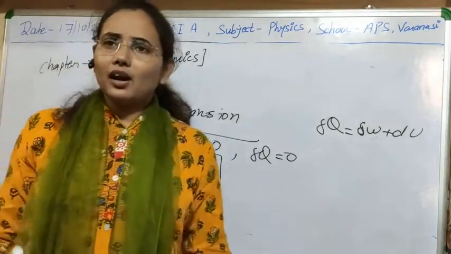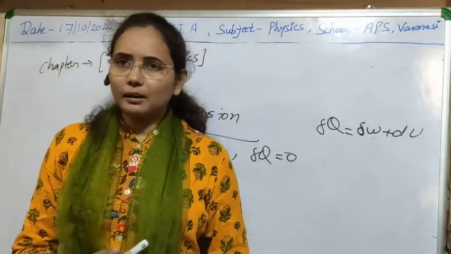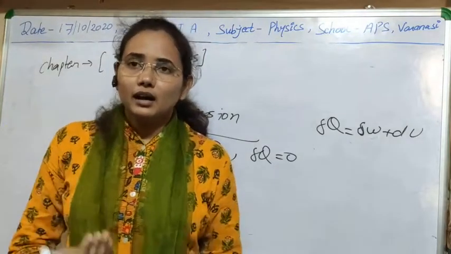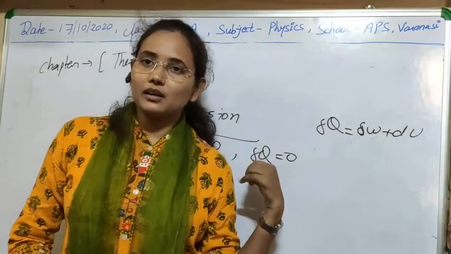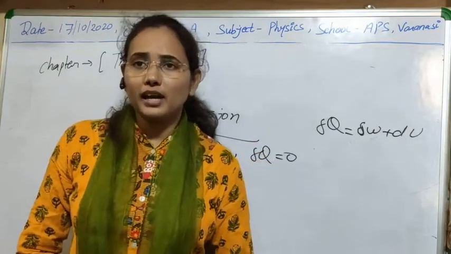So I think all the processes are now completed. We explained all of them with the help of the first law of thermodynamics.